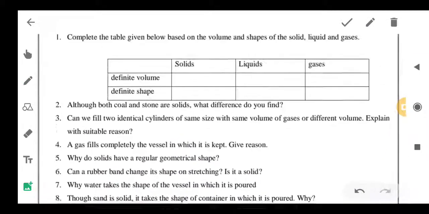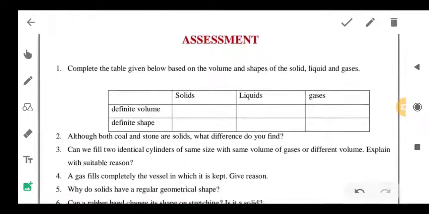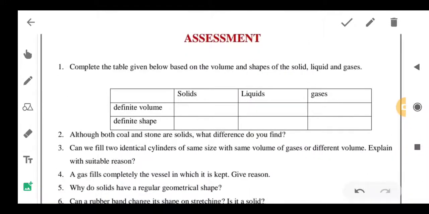So I am taking the next worksheet in the next class, but if you want this worksheet, take a screenshot.